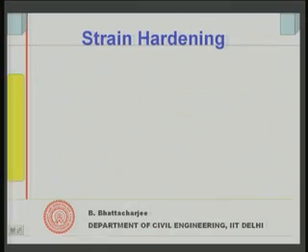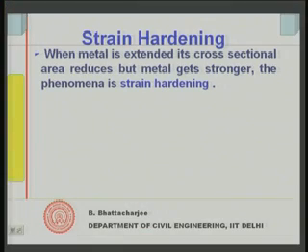Now, the other very important process of improving the strength of a pure metal or alloy system is what we call strain hardening, and we are quite familiar with this because we use products which are strain hardened. We shall see that sometime later on. So, let us see what this process is.